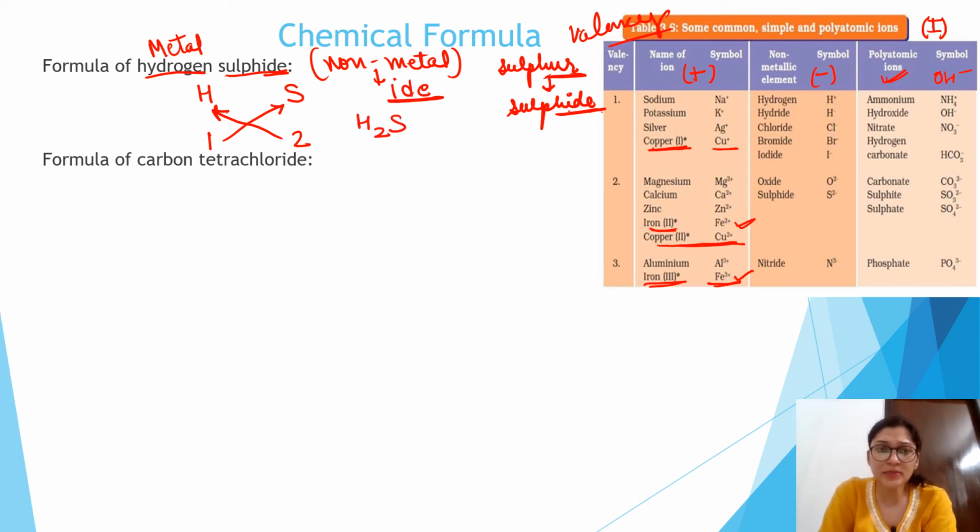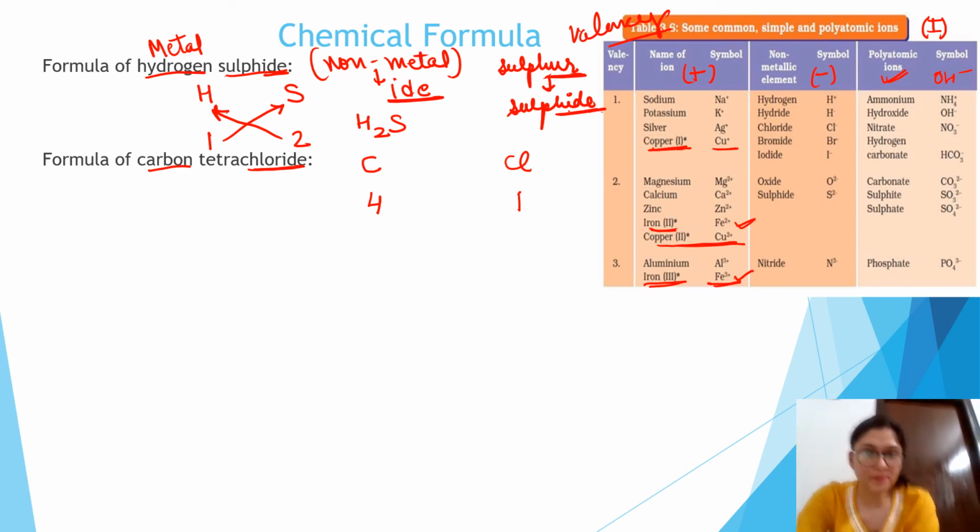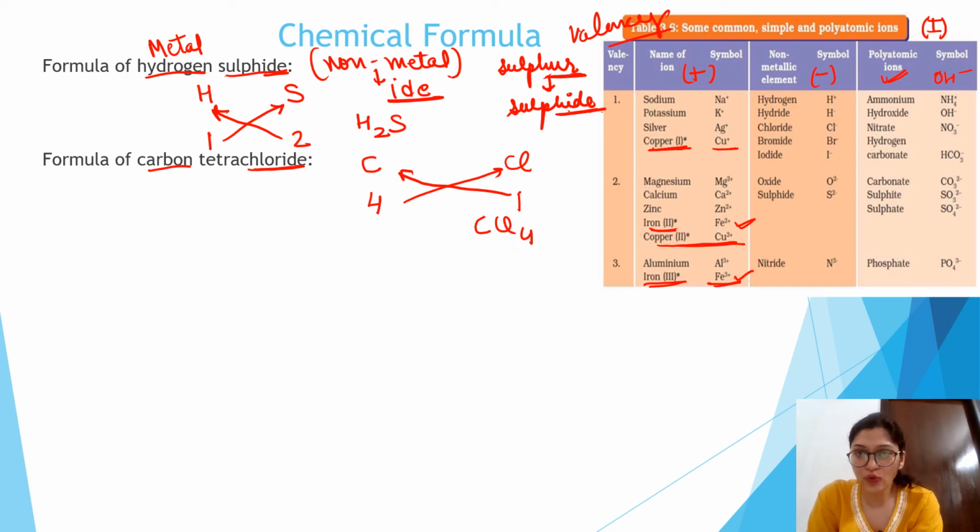Right? Similarly, if we write carbon tetrachloride, carbon is the metal part and chloride is the non-metal part. So C and Cl, carbon is C and Cl is chloride. The valency of carbon is 4, and the valency of chloride is -1. We will not write minus or plus, simply write the valency without any charge. So crisscross again, it will become CCl4.